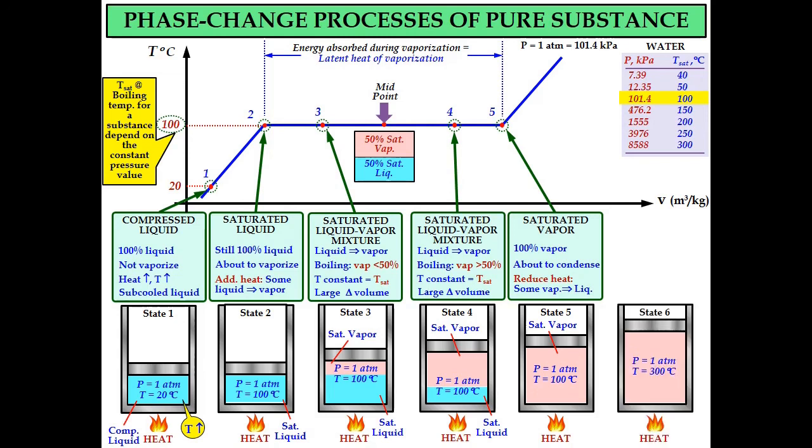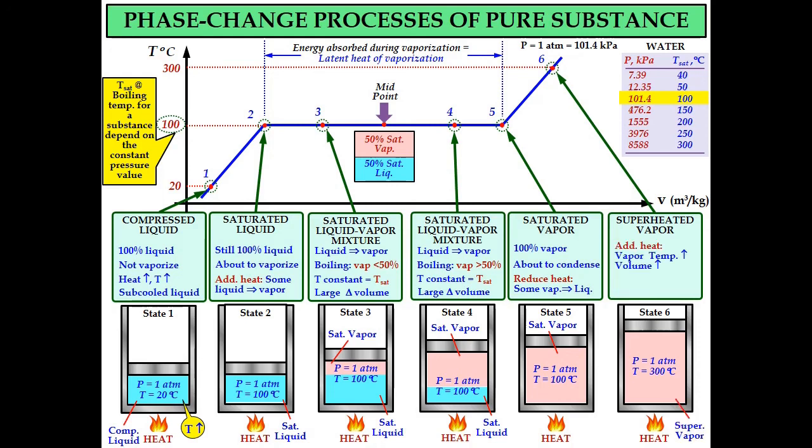Okay, for state number 6, after the saturated vapor point, when we add more heat, the temperature starts to increase greater than 100 degrees Celsius. So after the saturated vapor point, the temperature is not constant anymore. If we add more heat, the temperature will keep increasing. For this case, let's say the temperature is at 300 degrees Celsius. This state we call the superheated vapor phase, region, or point.